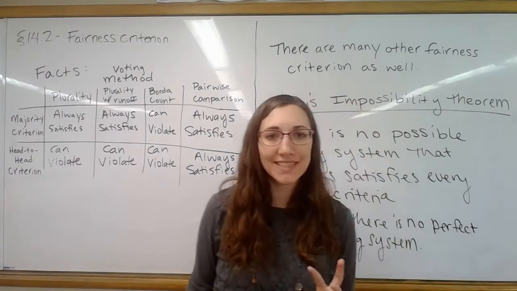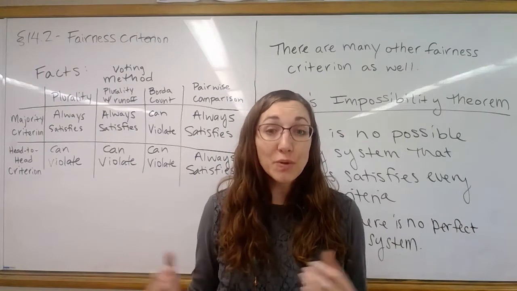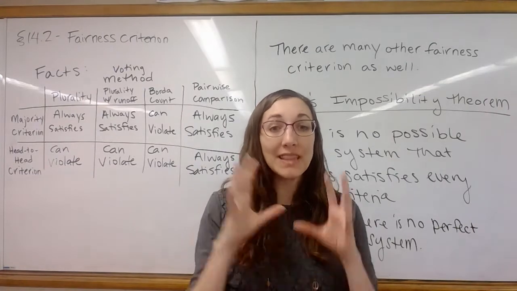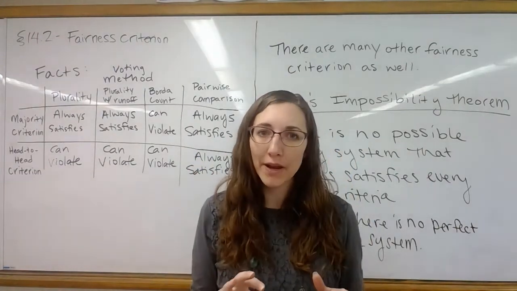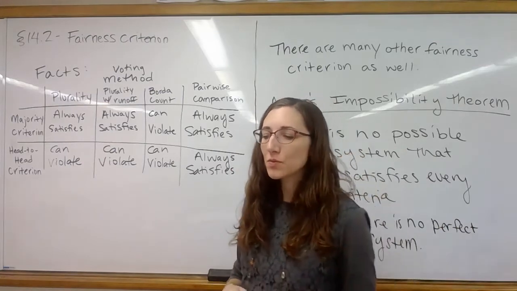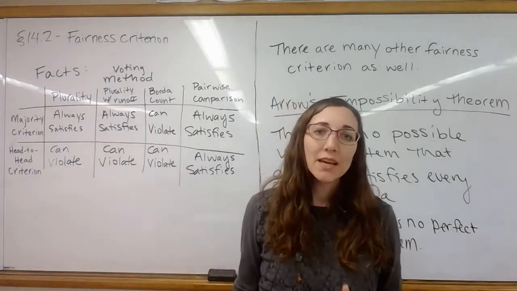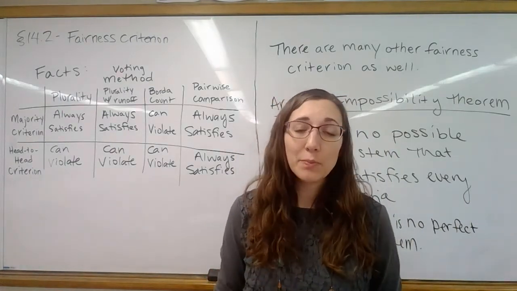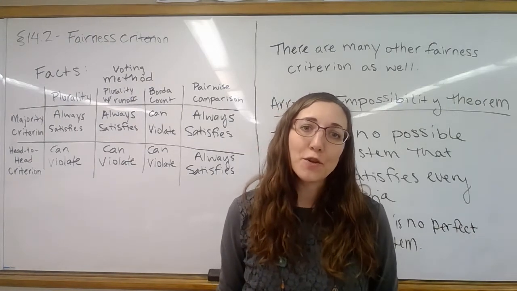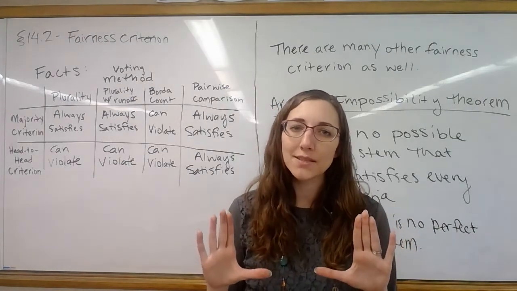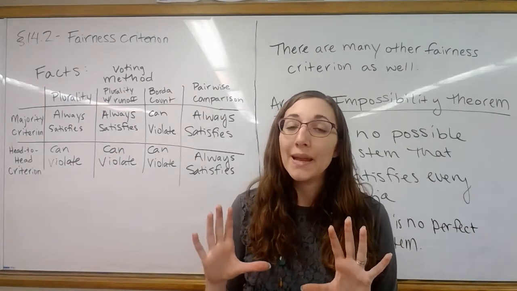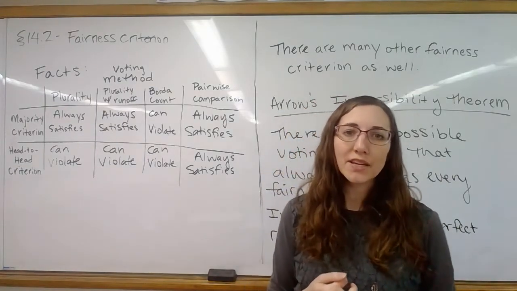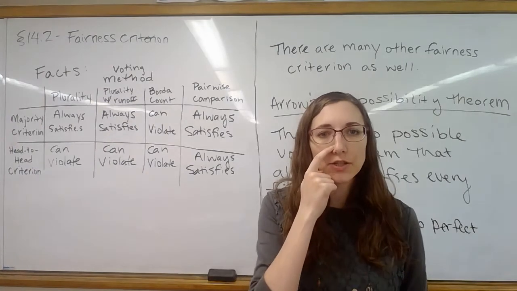Now, another important fairness thing that we haven't necessarily talked about yet is that we've seen lots of examples where if we run a different method with the exact same set of ballots, we get a different winner, right? That happened in lots of our examples, which means it's really important to know the method before the election starts, because otherwise people could be very unethical. If you pick the method after you have the ballots, you might be able to manipulate having the candidate that you want to win by choosing a method based on the ballots. So you would really need to make sure that you know it beforehand.